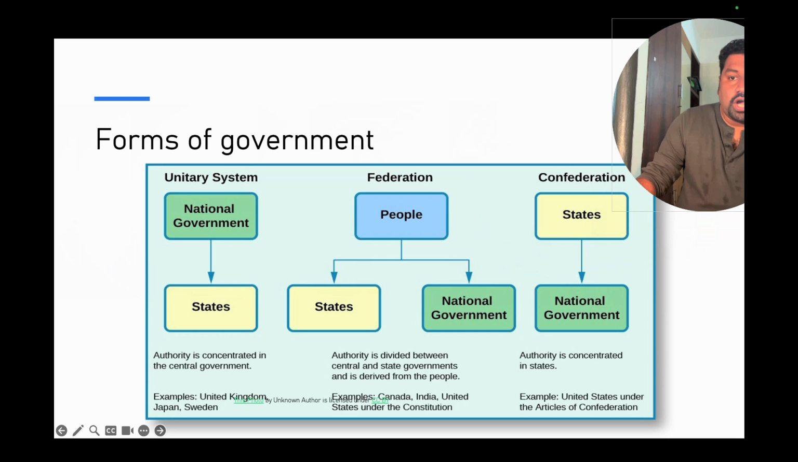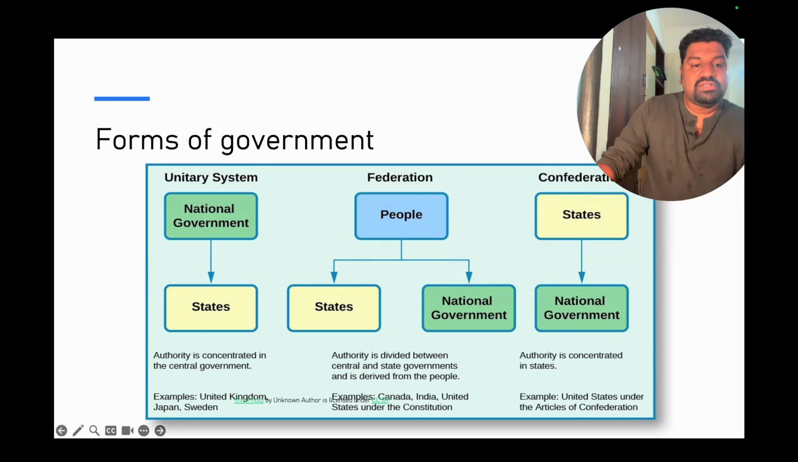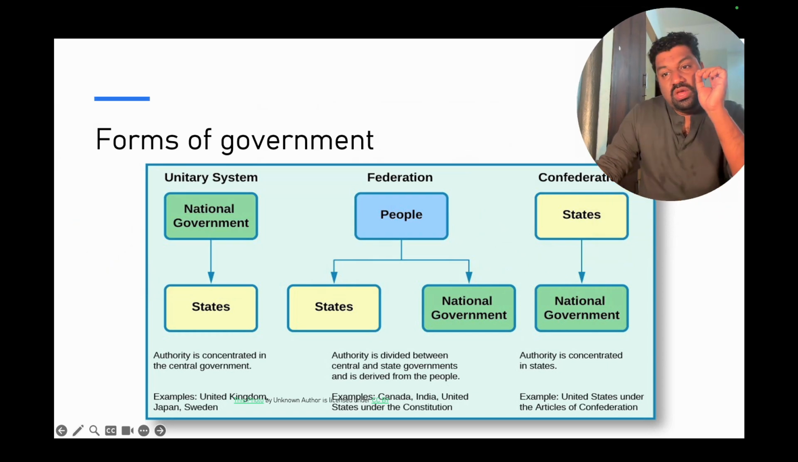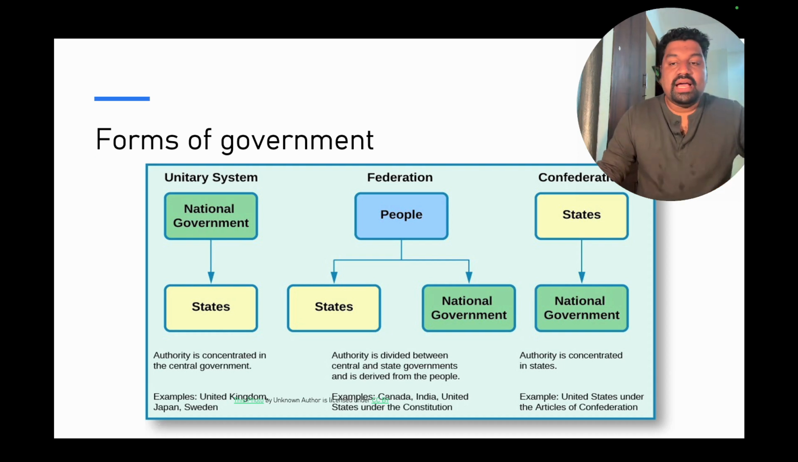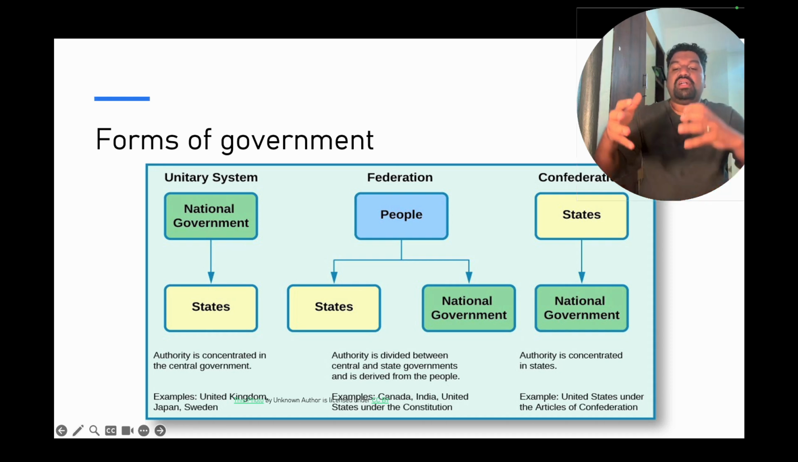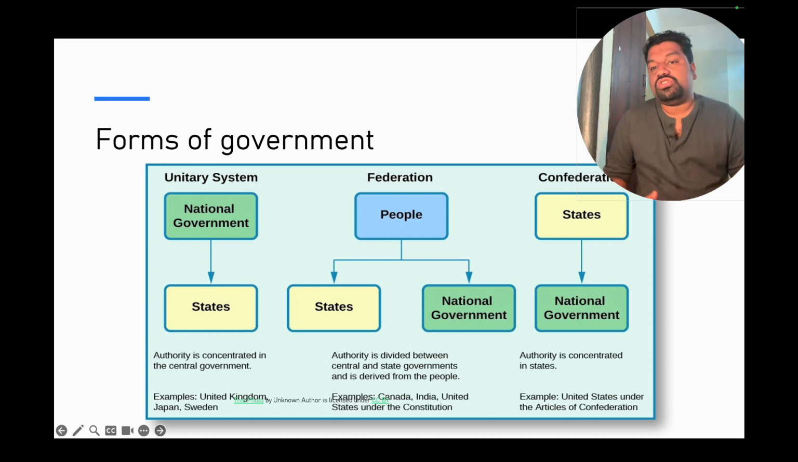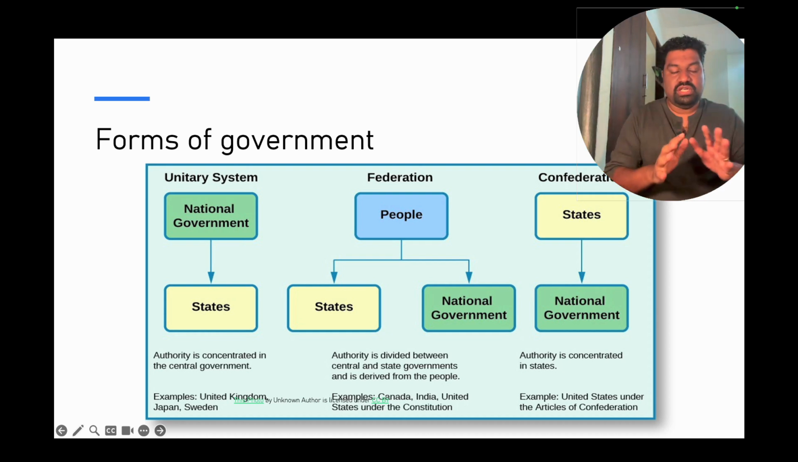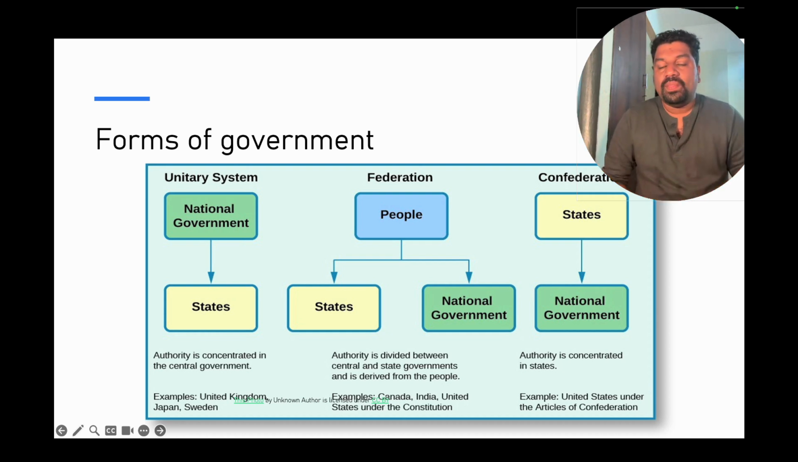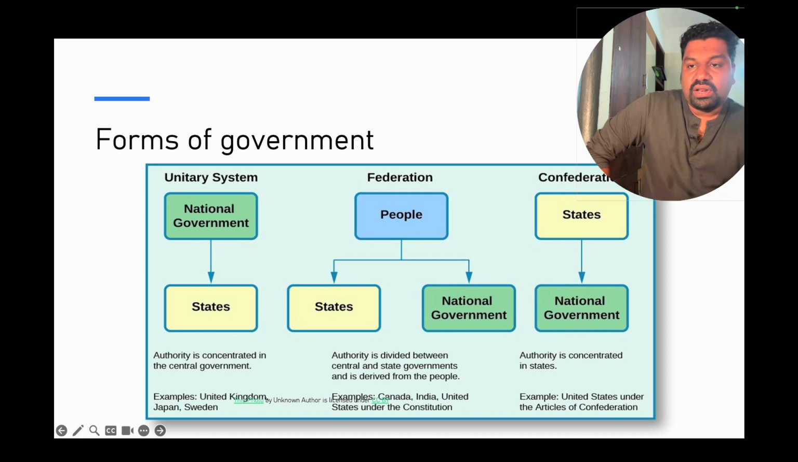According to this chart, you can understand a unitary system is a national government where there is only one set of government at the center, and that is called the national government, and they rule the states. There is no separate government at the states. But in a federation we have a national government as well as a state government. Another concept is a confederation, where states are there, but authority is more concentrated in the states, and there is also a national government to control overall scenarios. These are the three basic differences between unitary, federation, and confederation.